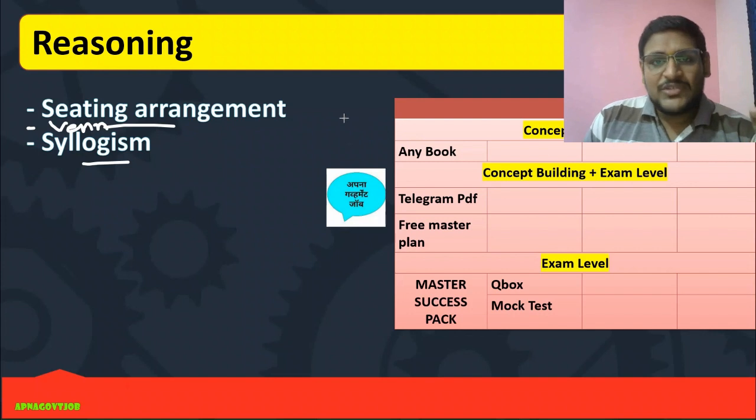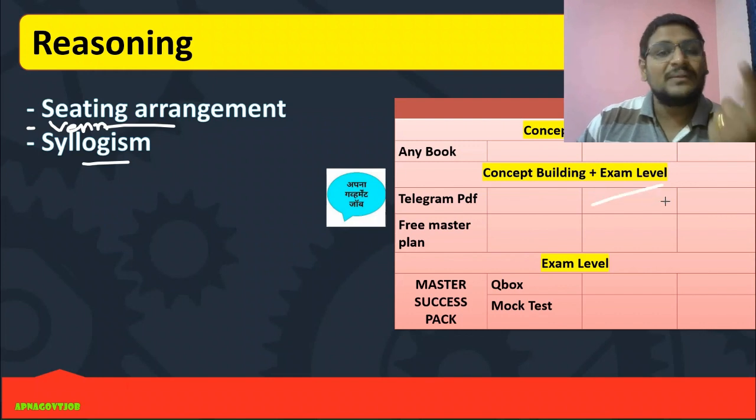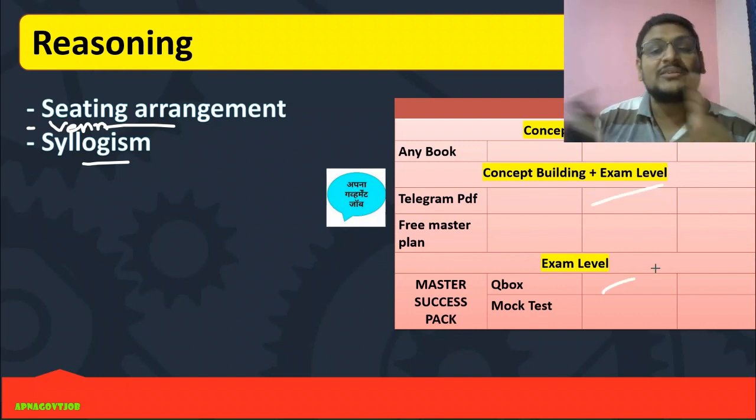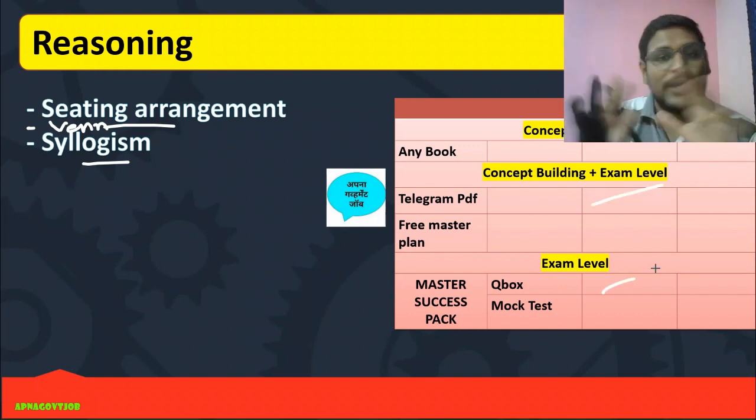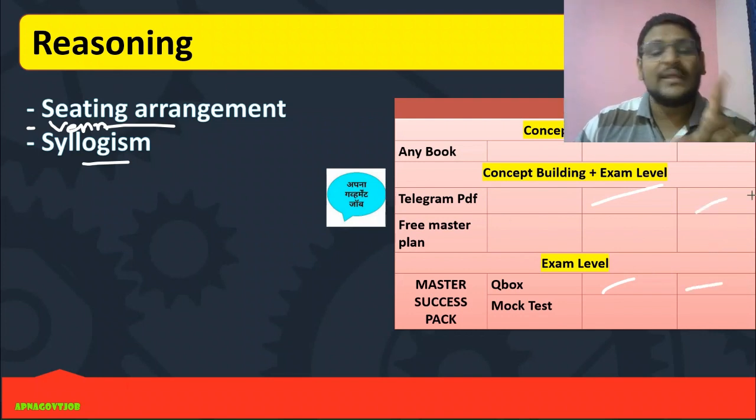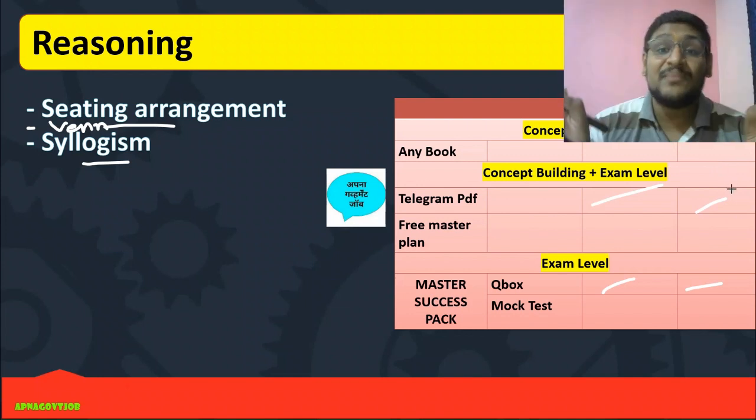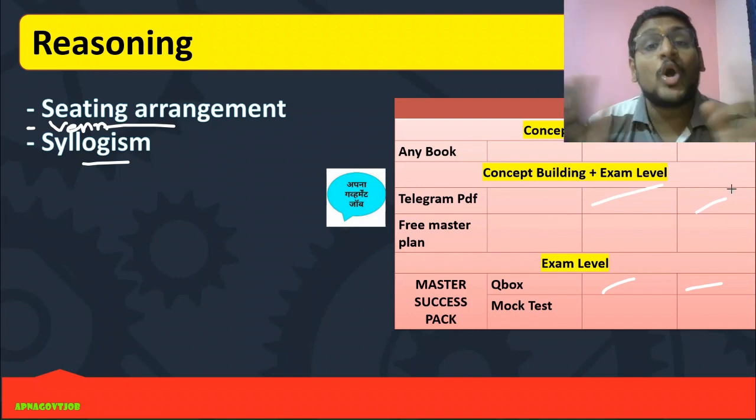Then any book you can use, and you will get the full syllabus of this in the Master Step Pack. Notes and videos are there, you can refer to that. Then Telegram PDF is compulsory, you need to practice, plus QBox, which is more important, that you can also practice. Those who are repeaters, if you know this, directly hit QBox and your Telegram PDF, solve maximum questions from this.